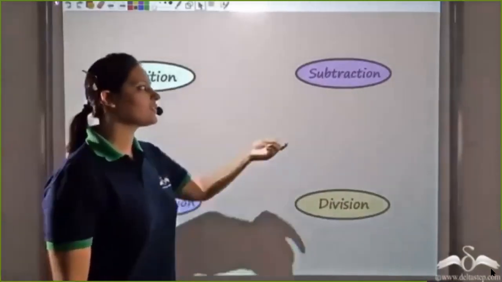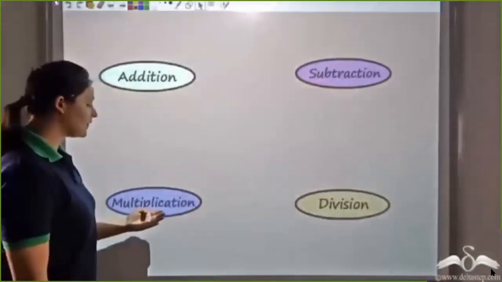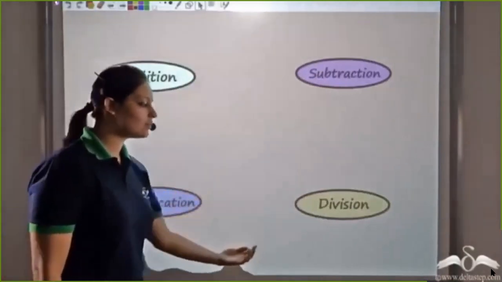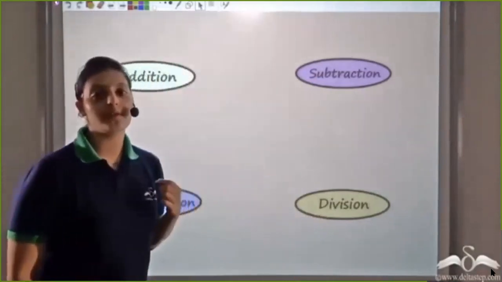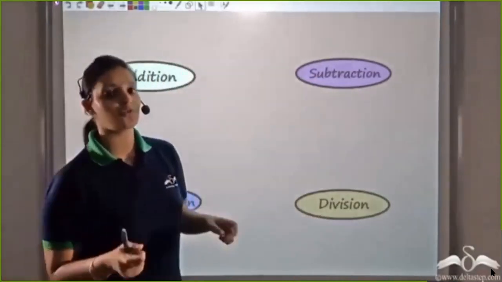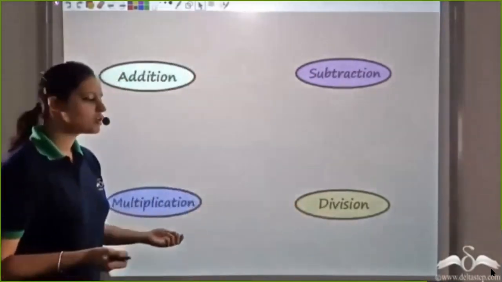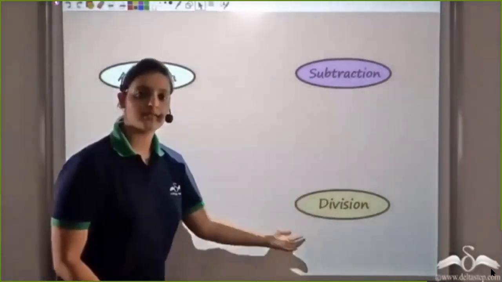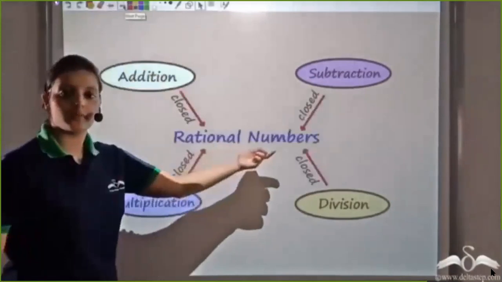In integers, addition and subtraction were both closed. Integers were closed under multiplication too. But when we moved on to division, the result could not always be expressed as an integer. So we included the fractions with the integers and called these numbers rational numbers.